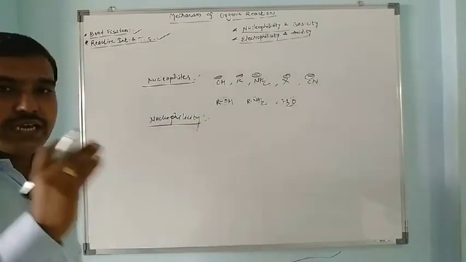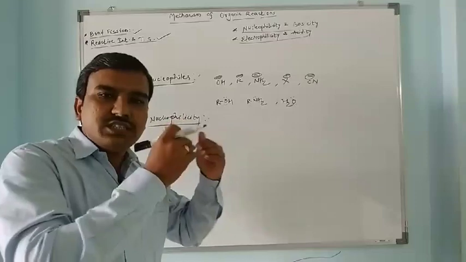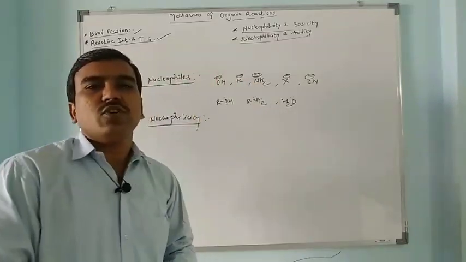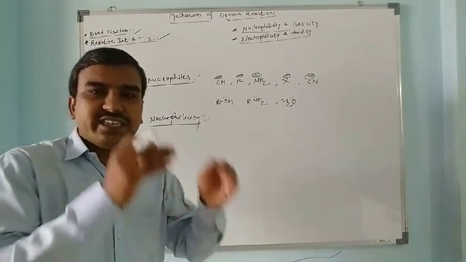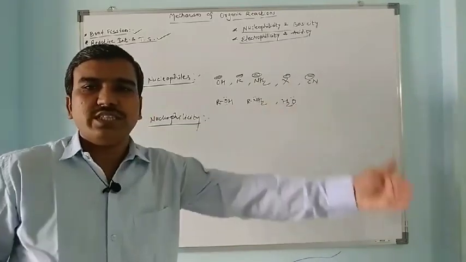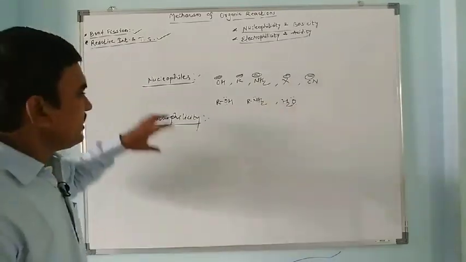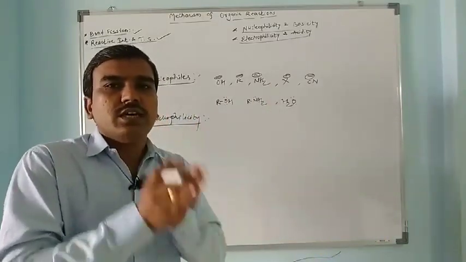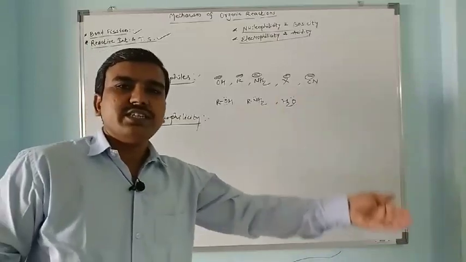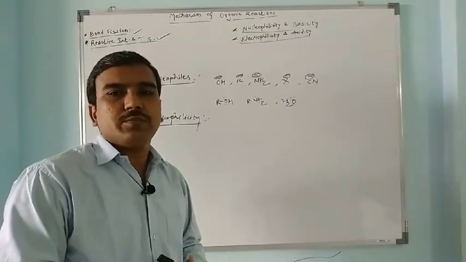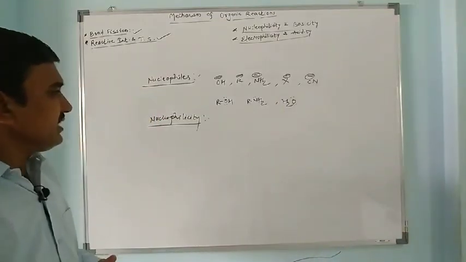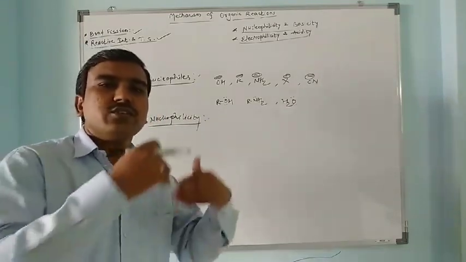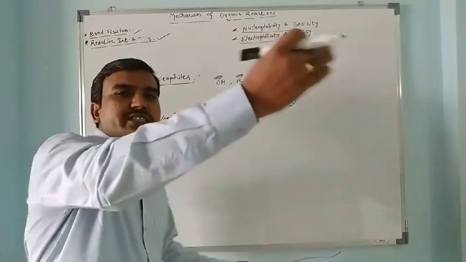Nucleophilicity is the ability of a nucleophile to make a bond with an electron deficient species. It is its tendency to make a bond with an electron deficient species. This is the ability of electron pair donation: how fast, how quickly it shares its electron pair with an electron deficient species. We can say again, nucleophilicity is the ability to attack an electron deficient species and displace the leaving group.